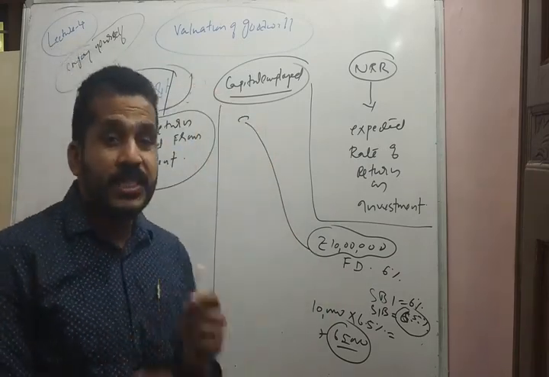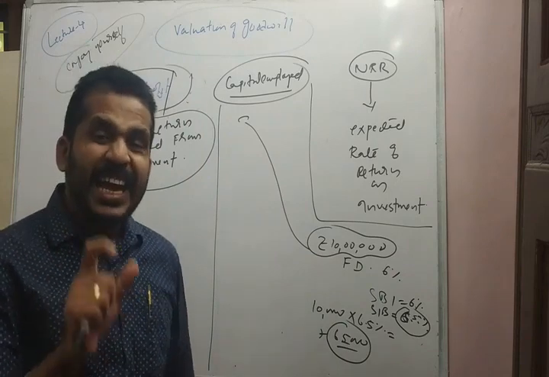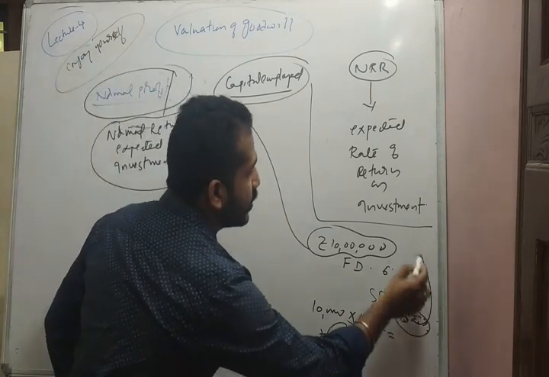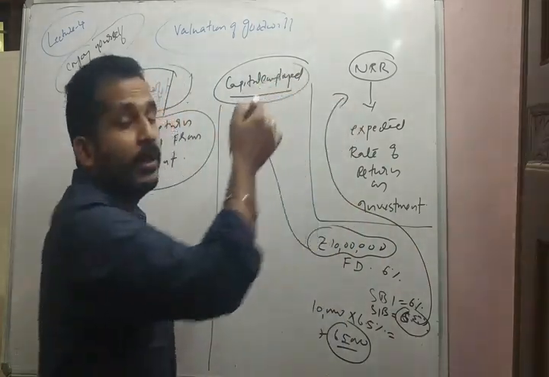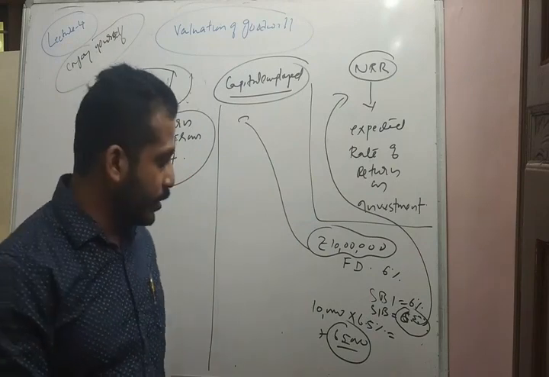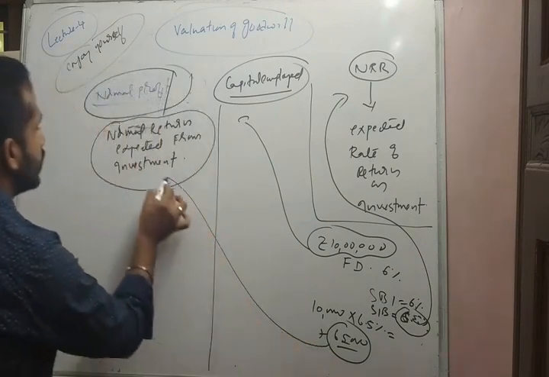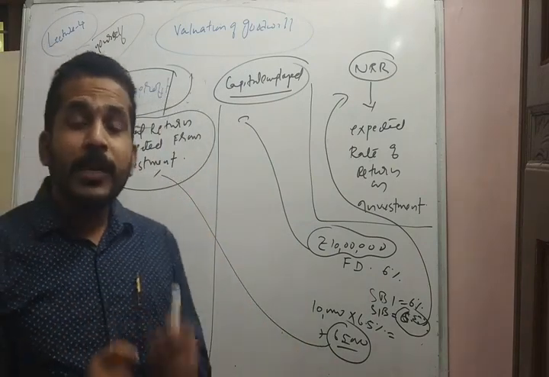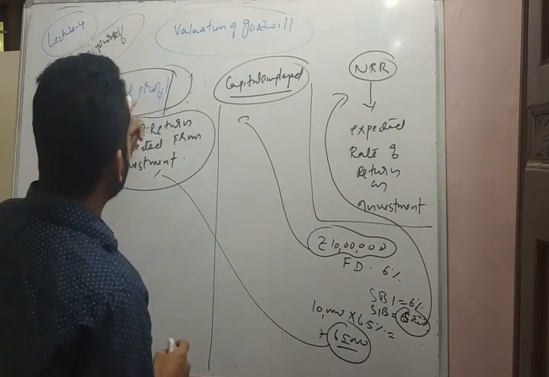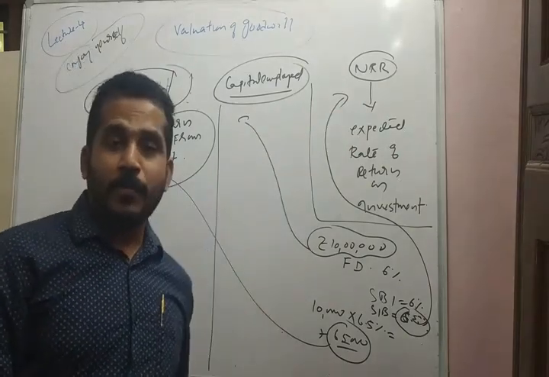Rupees 10 lakhs which is invested in the bank is known as capital employed. Then this 6.5% is known as normal rate of return, and this 65,000 is known as the normal profit. So this is the relation between normal profit, capital employed, and normal rate of return.